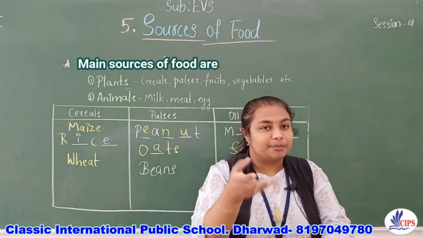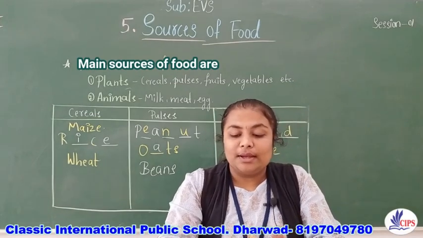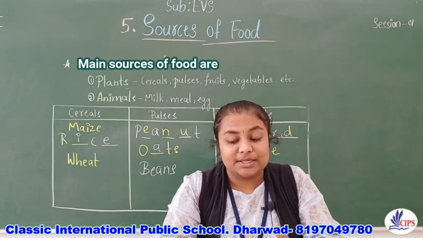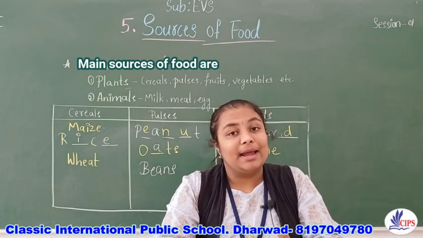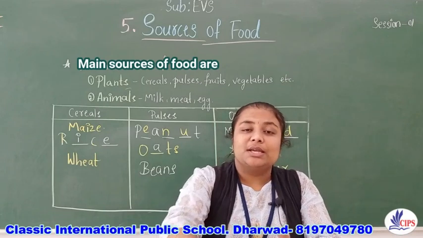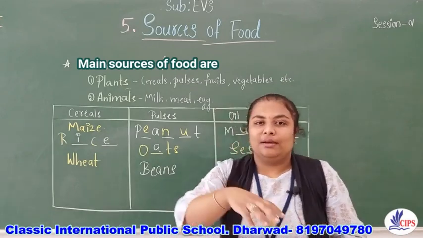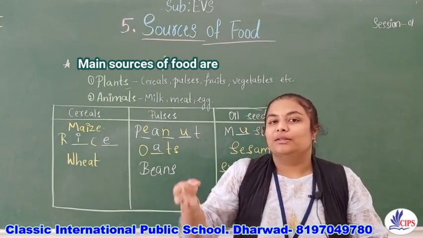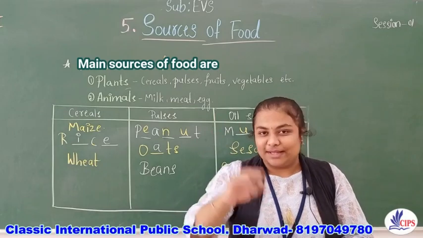Now we'll see cooking oil. Cooking oil comes from plant seeds such as mustard, coconut, sunflower and almond. See, these are the oils we use for cooking. And if you ask your mother, the cooking starts with the oil. First they'll put oil and then they'll start cooking.